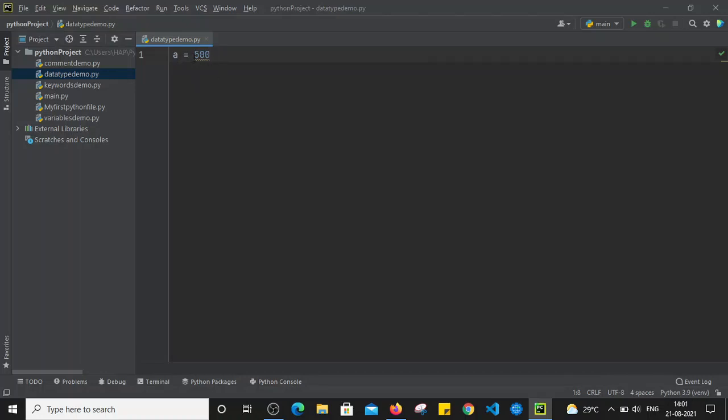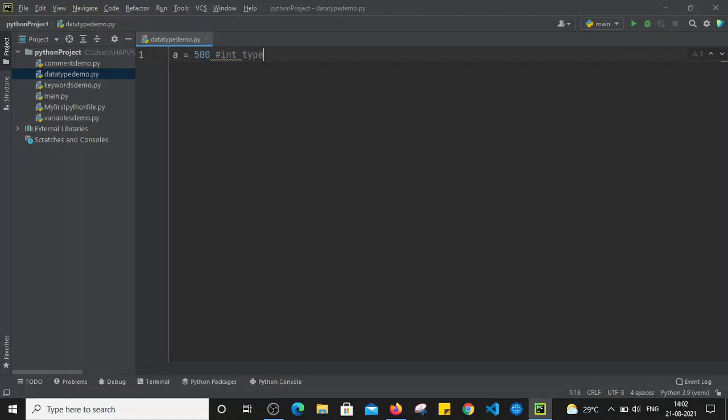So as soon as we have assigned the number value, that is the integer, 500 is an integer. So this variable a will automatically contain the integer type. So the type which variable a is holding is going to be an integer data type. So this is the example of int type.